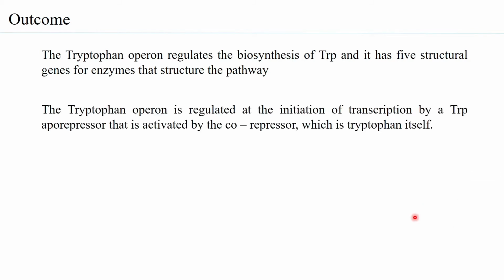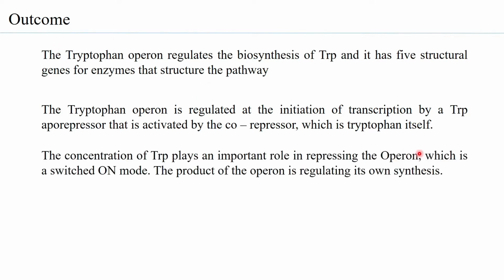Now, the second learning objective is that the tryptophan operon is regulated at the initiation of transcription by a tryptophan aporepressor. When the repressor is synthesized, it is in the form of an aporepressor, so it is basically inactive, but it gets activated when it binds to the corepressor, and in this case it is tryptophan itself which acts as a corepressor.